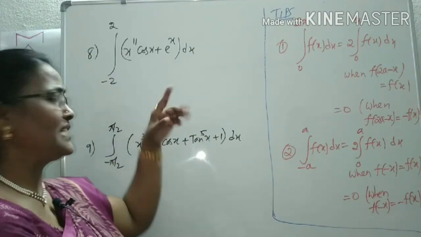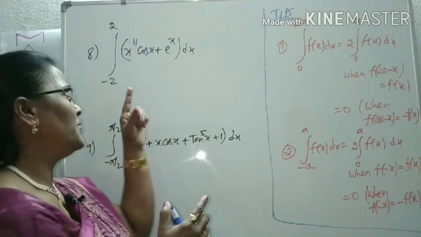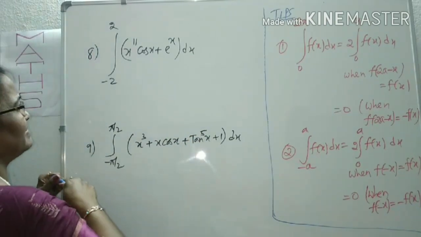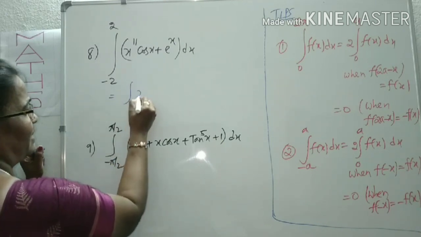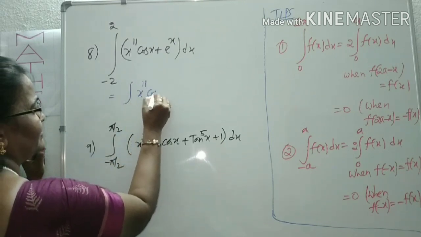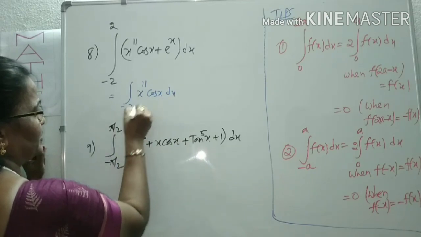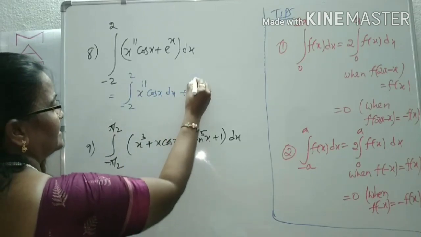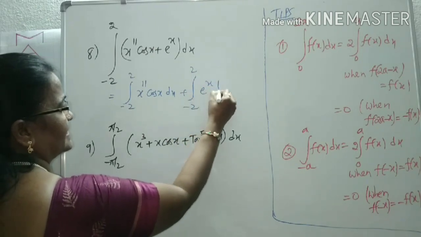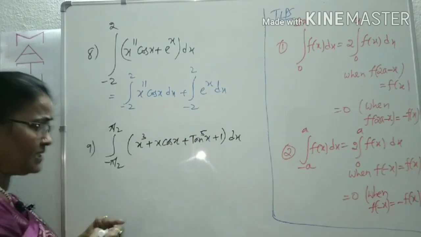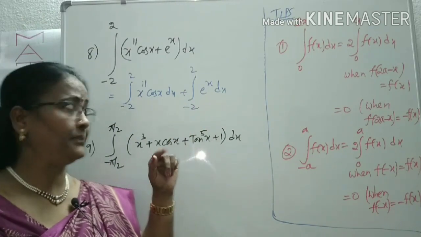What you have to do is first separate the terms. The first term is the integral of x power 11 cos x between the limits minus 2 to 2, plus the integral from minus 2 to 2 of e power x dx. Both are separate functions.